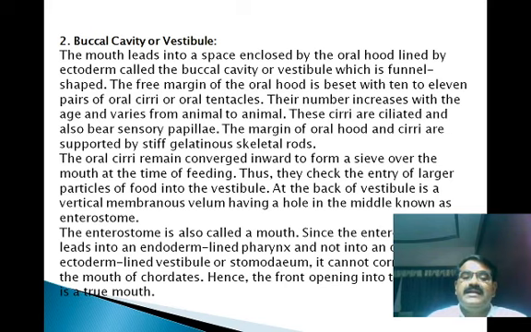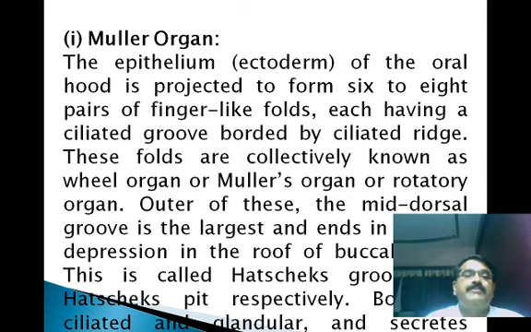Since the enterostome leads into the endoderm lining of the pharynx and not into an ordinary ectoderm-lined vestibule or stomodeum, it cannot correspond to the mouth of the chordates. Hence the front opening into the vestibule is a true mouth in the case of Amphioxus.